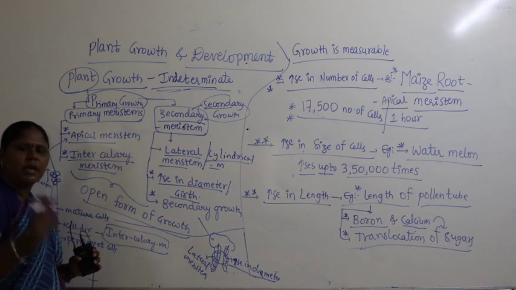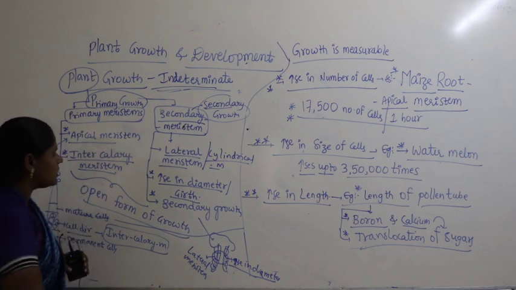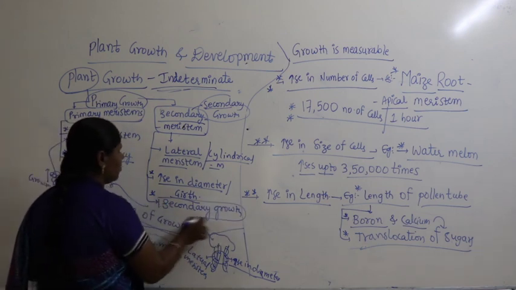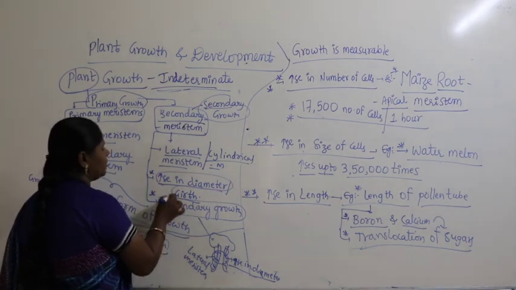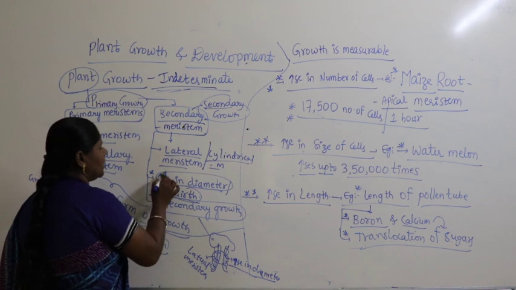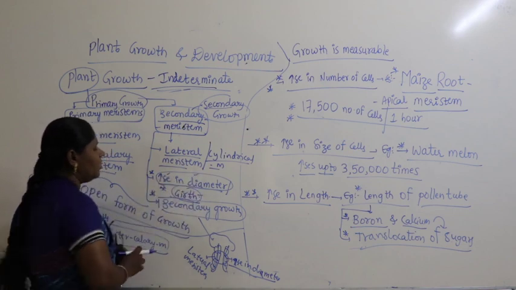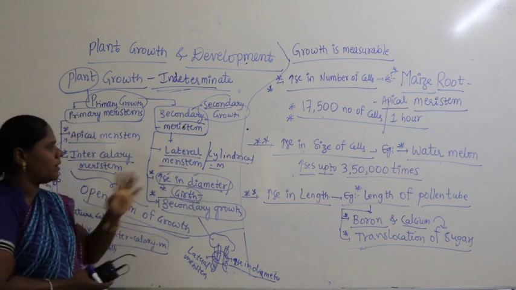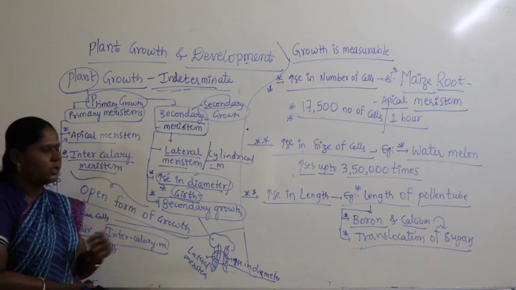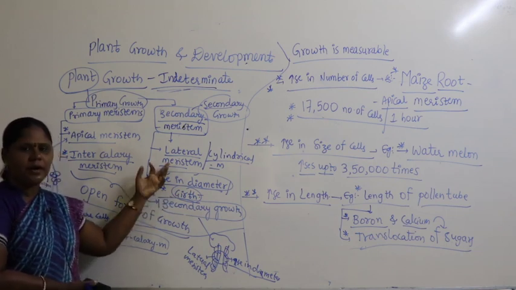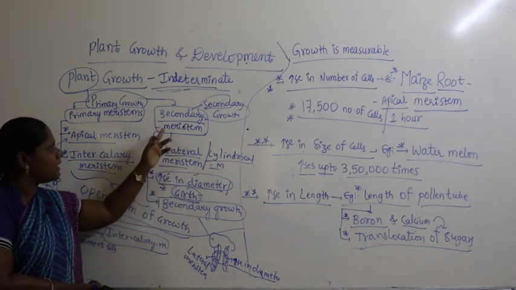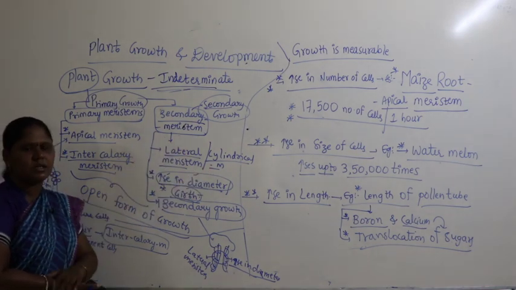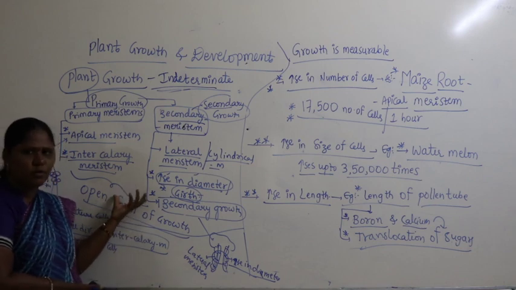As a result, there is an increase in diameter. But that occurs in the later part of plant growth, so this is called secondary growth. At the time of secondary growth, there is an increase in diameter and girth. Girth means the same as diameter. Who is responsible for the increase in girth or diameter? Lateral meristem, which is also called cylindrical meristem, which is also referred to as secondary meristem. Guys, this is the anatomy part that you studied.